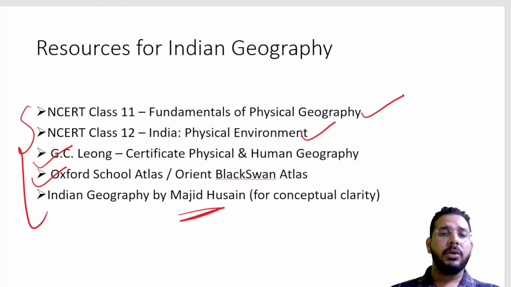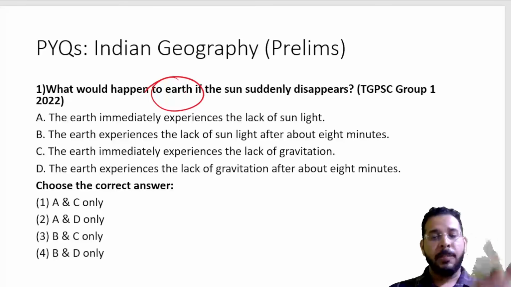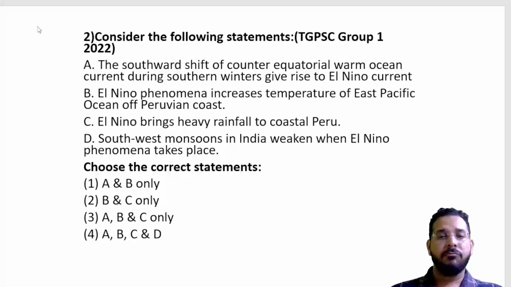Then let us look at a few questions which have been asked in the previous prelims. A question was asked: if the earth has disappeared, this is a world geography question, the distance between earth and sun, how much time light will take to reach earth. So these are factors of world geography.